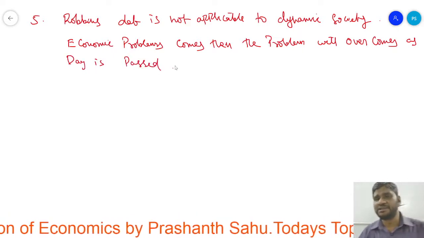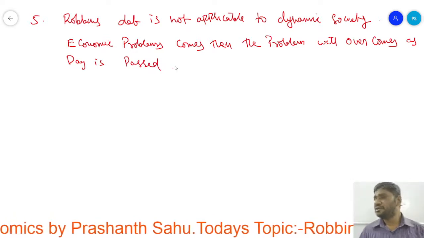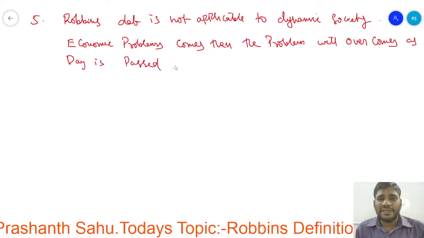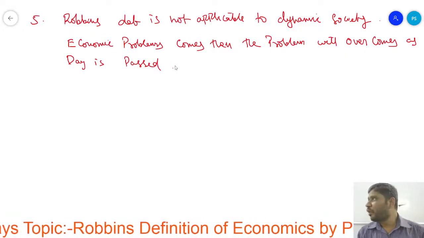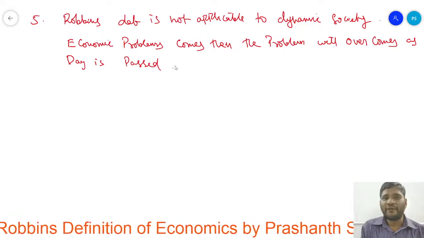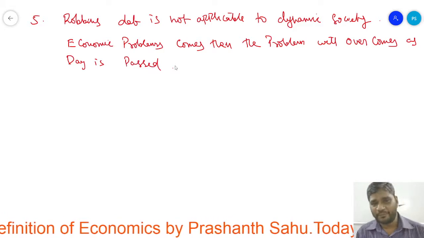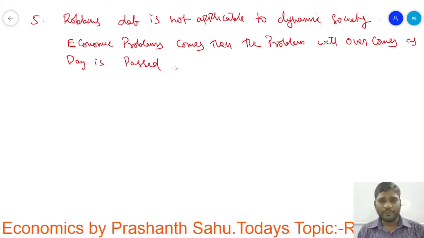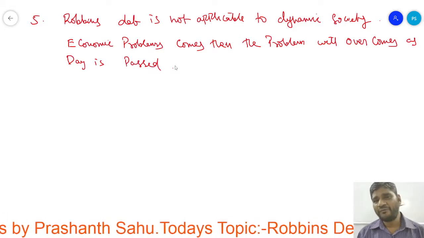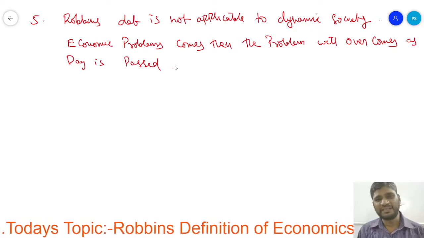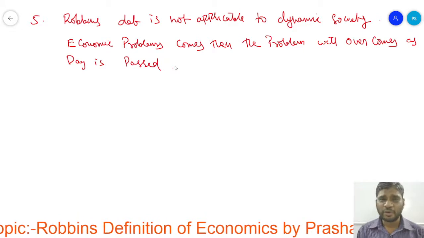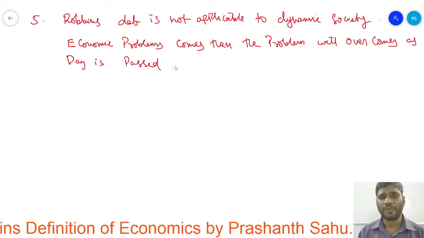So economic problems we used to have, but the problem does not remain for a longer period of time. When an economic problem comes, the problem will be solved automatically and overcome as the day is passed. Those problems are not permanent problems.